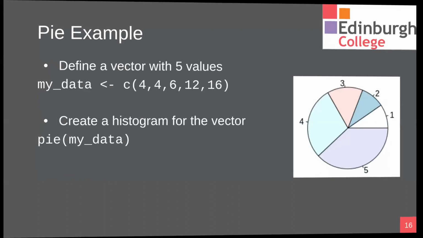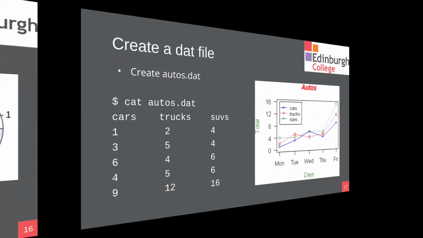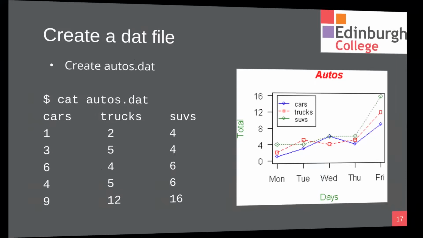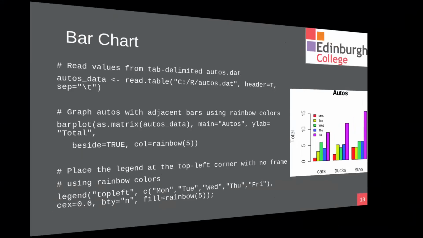Okay, now here's a file that you won't often hear about these days. This is a file called a dat file, a data file. We have a dat file that has 3 columns in it, cars, trucks, and SUVs. We can run a creation command and it will generate the 3 lines here and include a legend as well.